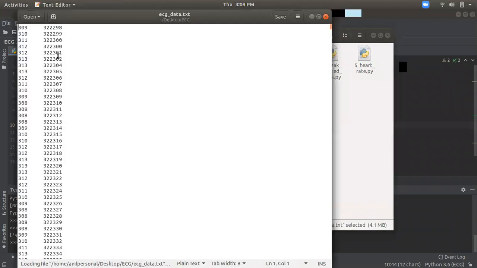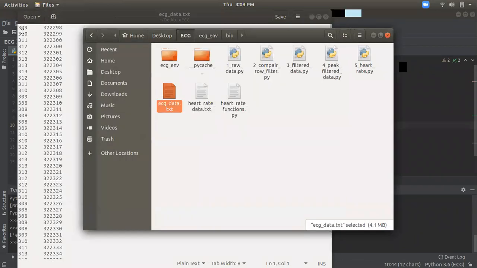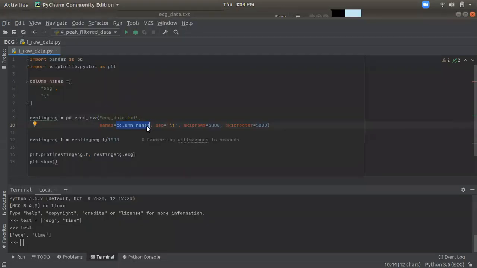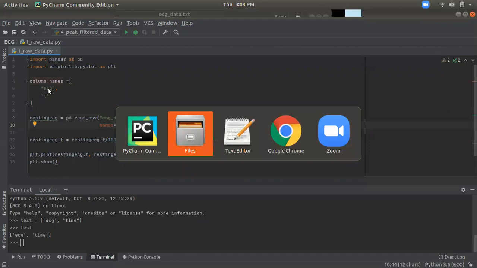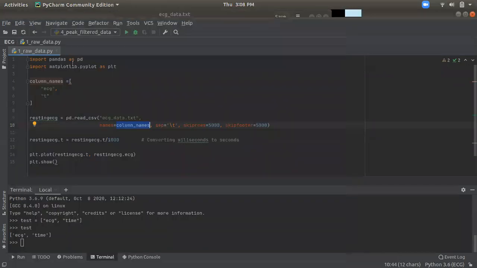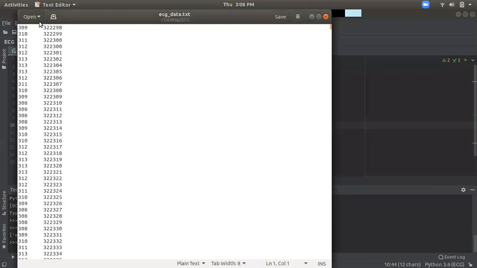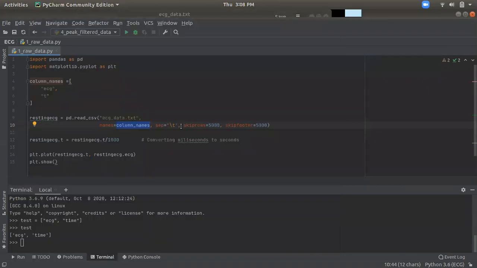In the data, the first one is for ECG and the second one is for time. So we are considering this. It is separated by slash t. Slash t basically denotes a tab, which separates the two values, so by this tab only we segregate. Sorry, first element is ECG and second element is the time. So we segregate by slash t.